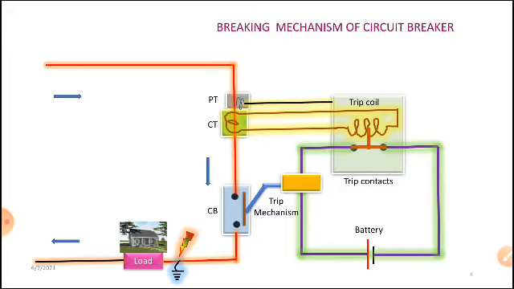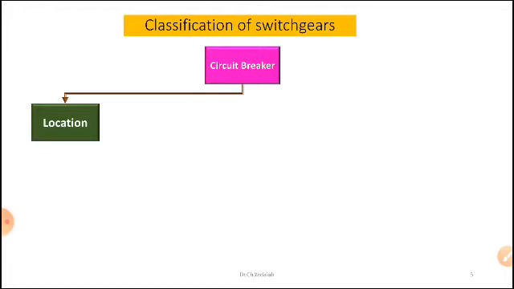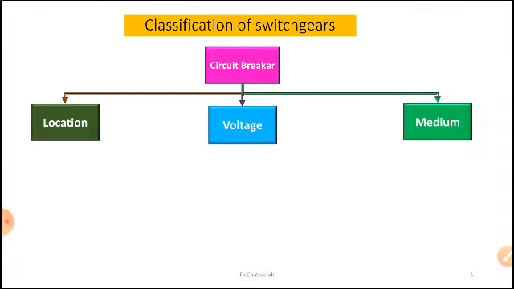You know the classification of circuit breakers. At a glance you can see the breakers are classified based on different factors. What are those factors? One is based on the location, where we classify the breakers into indoor type and outdoor type. At the same time we can take another factor based on the voltage, and another factor based on the medium which is used to nullify my arc. These are the three factors I am going to consider to classify breakers in my power system.